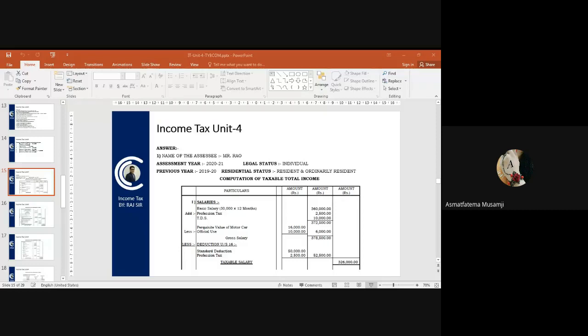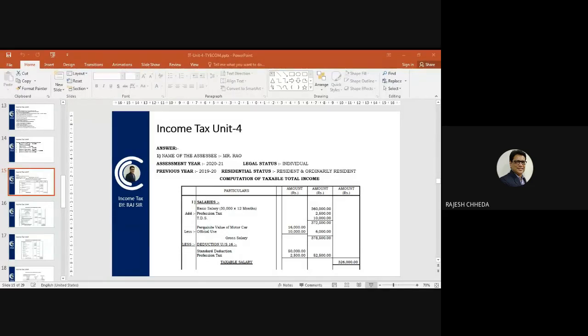Name of the assessee, assessment year, previous year, legal status, residential status. Perfect. So 5 things: name of the assessee, assessment year, previous year, legal status, residential status. Those 5 items you have to write as a title, and you are doing computation of taxable total income.